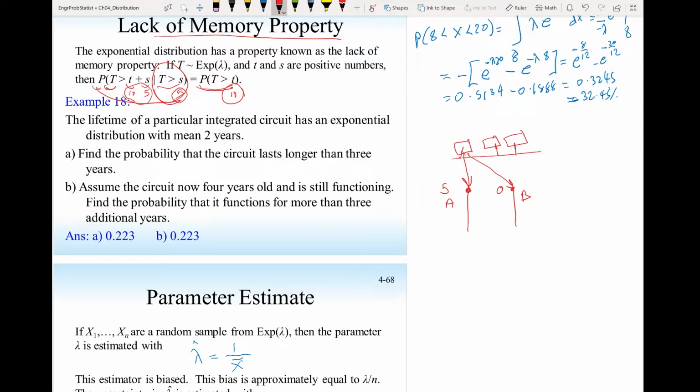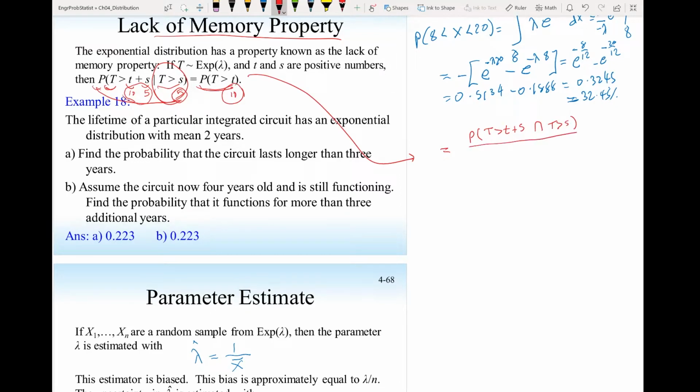And to prove that, we use the conditional probability. The conditional probability will be the probability t larger than t plus s, and t larger than s, given by the conditional probability t larger than s. So I converted this conditional probability to this one.